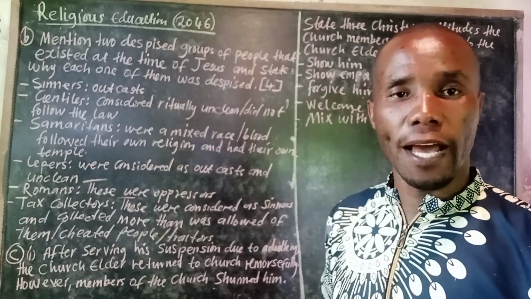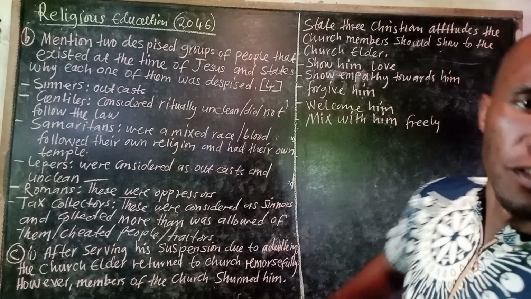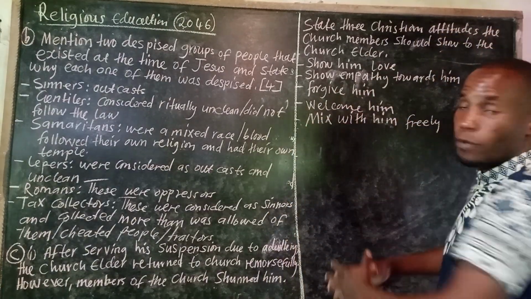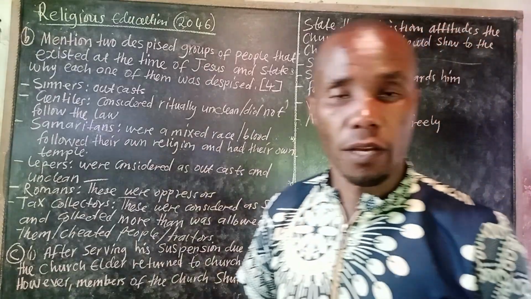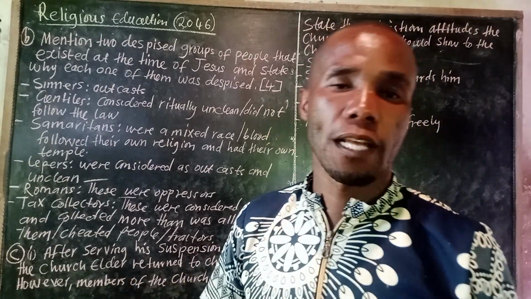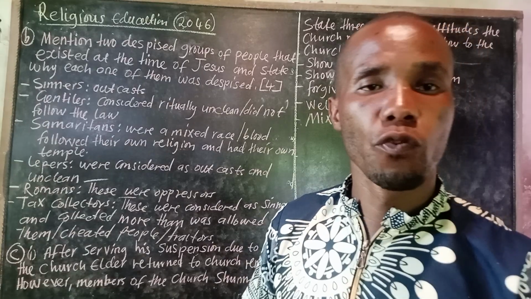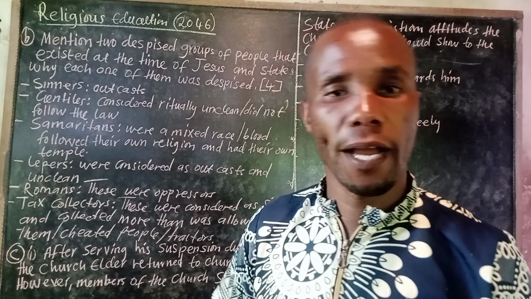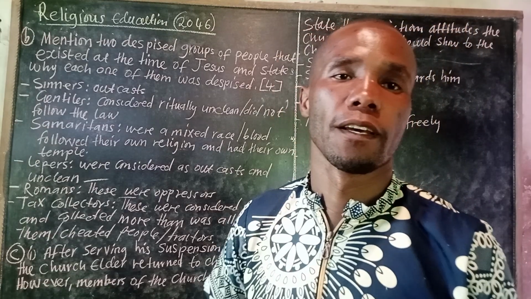Not only the elder, any member in the church. We have attitudes that we are supposed to show to our fellow human beings who are coming back to the body of Christ.